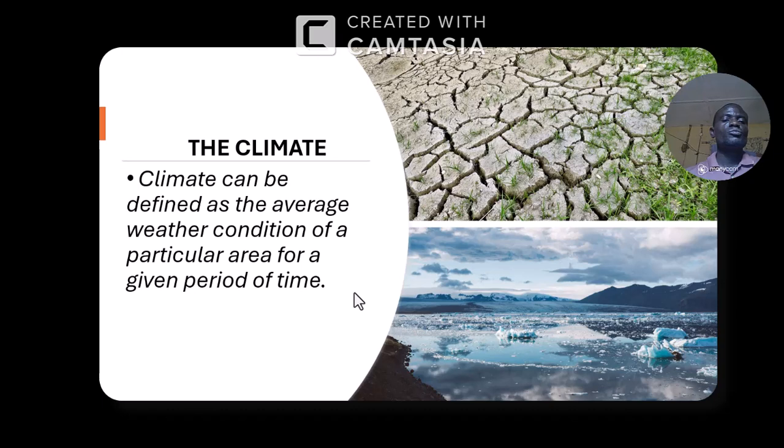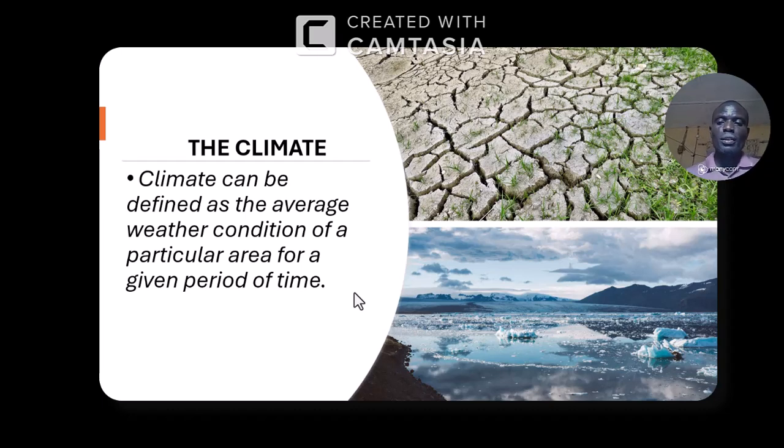So if you want to talk about the climate of a particular area, like where you are presently, we talk about the average weather condition in that place. That will give us the climate or the climatic condition of that place. So if you are asked to define climate, it can be defined as the average weather condition of a particular area for a given period of time. So that is the climate.